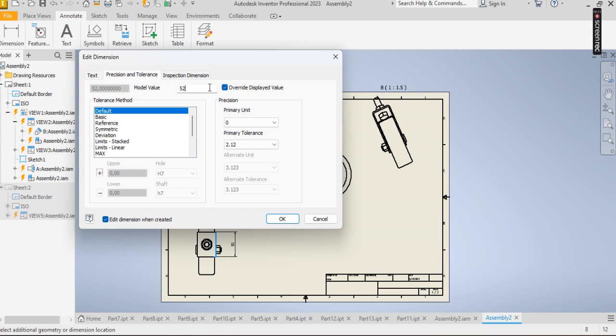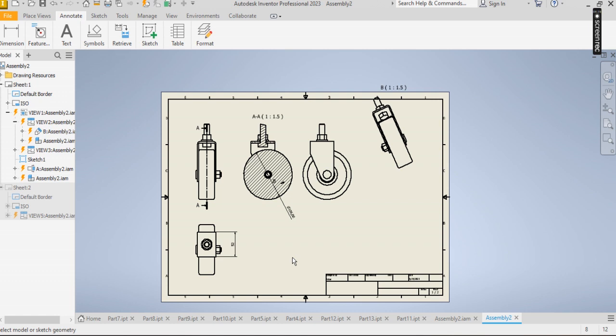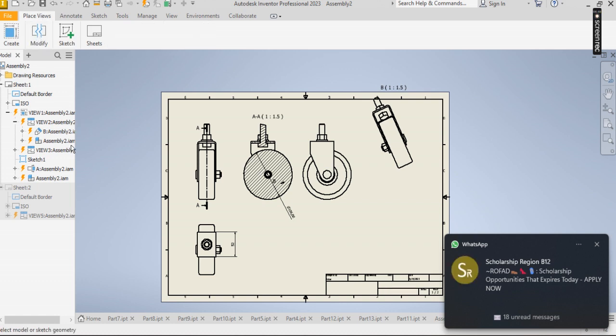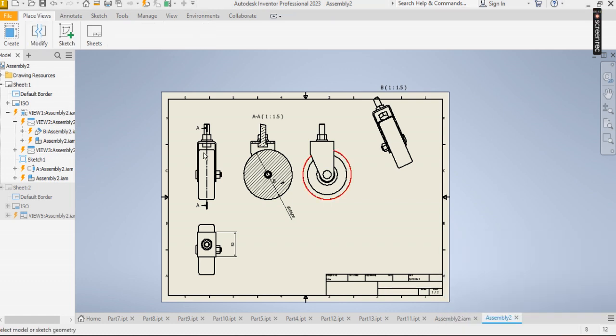And you could override some dimension displays if there are some little errors in your drawings and for drawing purposes. So this is basically what we need in the IDW section. So with this, we have our sheet 1 here. We have our sheet 2 here. So there's sheet 1 and there's sheet 2, as the case may be now.